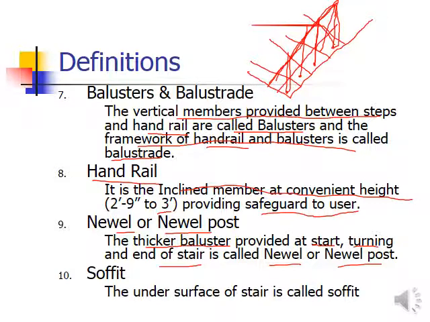Turning of the flight means the start and end of the landing, the start of the next flight and the end of the first flight. You will observe that this baluster has been provided with a larger dimension and is stronger compared to the intermediate balusters. So the ones at the start, at the end, and in between at turnings are called the newel or the newel post.